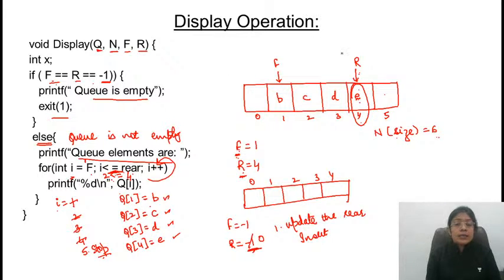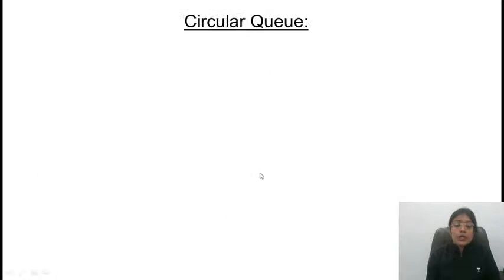So tell me, is this clear? So this is about the basic operations that can be performed on a linear queue. So we have performed the operations. Now let's look at the drawback. Let's see it's the correct implementation for linear queue or it's the correct implementation for queue or not. Now let us consider some different cases.